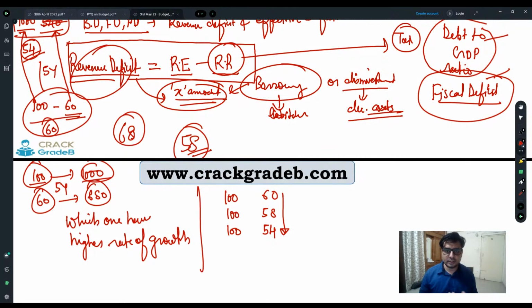For example, have you seen that today the government has provided data that we have somewhere around 1.68 lakh crores of collection of GST in the month of April.